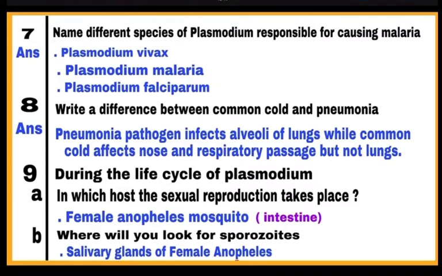Question number 9. During the life cycle of Plasmodium, आंसर कीजिए इन क्वेश्चंस को. Part A. In which host the sexual reproduction takes place? In intestine of female Anopheles mosquito, sexual reproduction of Plasmodium takes place. B part of question number 9. Where will you look for sporozoites? Sporozoites are collected in salivary glands of female Anopheles mosquito.